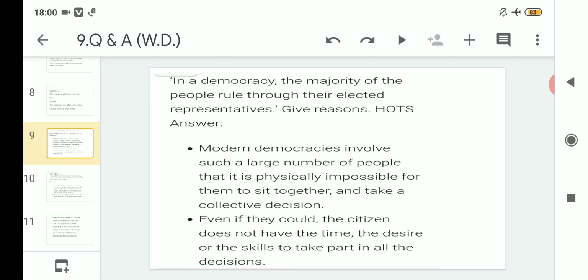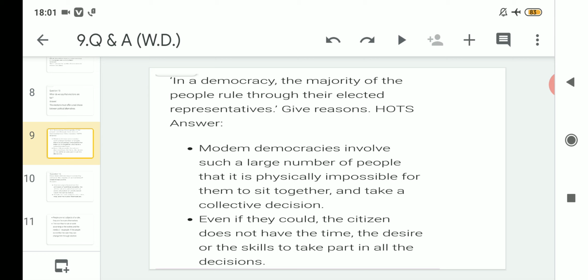India is a large country in terms of area also, so it is not possible for everyone to sit at one place and have a discussion. Clear? Therefore there are many constituencies, and the people living in a particular constituency cast their vote and choose their leader, and every leader from their respective constituency takes decisions on the people's behalf.